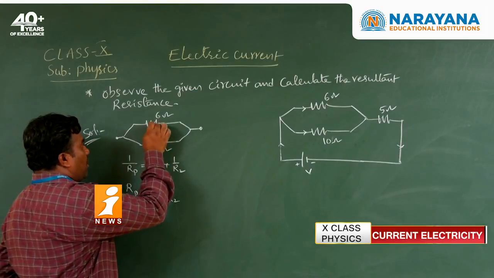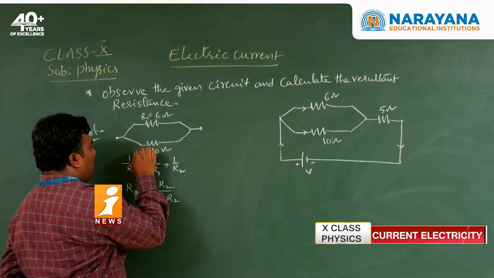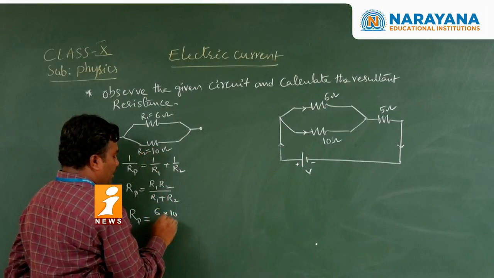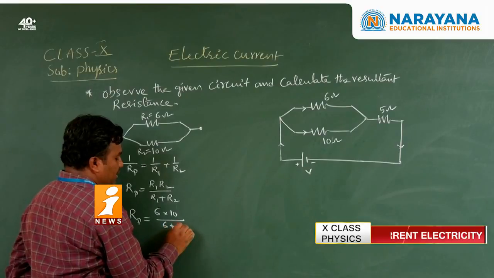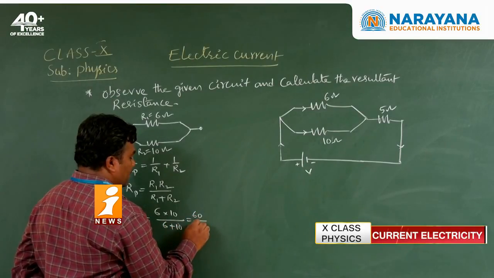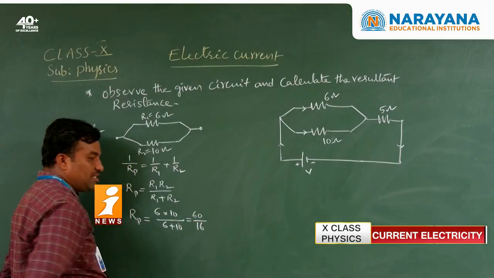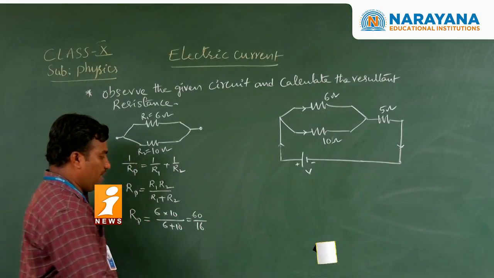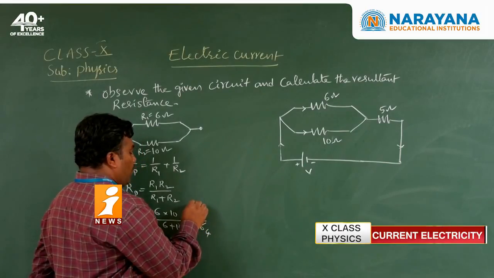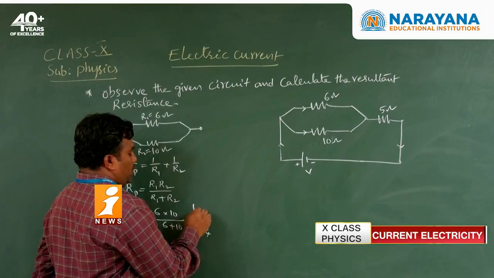This is the R1 resistance, this is the R2 resistance. So 6 into 10 divided by 6 plus 10. So 60 by 16, which is 15 by 4.